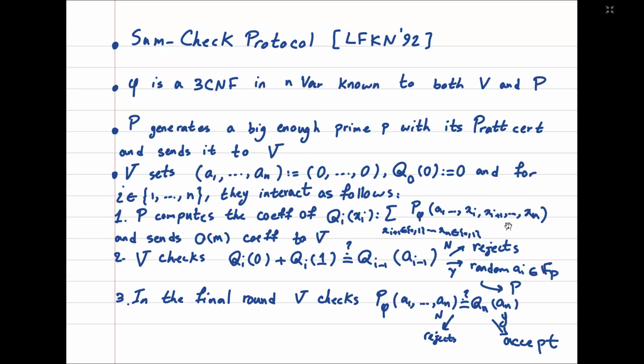The goal of this protocol is to see whether phi is an unsatisfiable CNF or not. And they can do it in n rounds as follows, which I'm not going to describe.